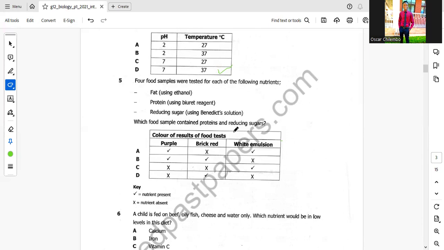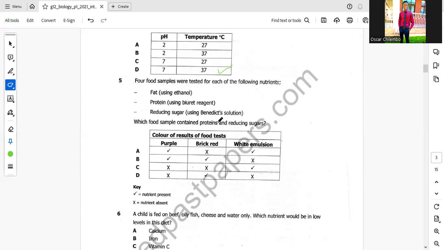So they have given us color of the results of the food sample. So they want which test is correct for protein and reducing sugar. So we know that purple color indicates protein and reducing sugar, it's brick red.